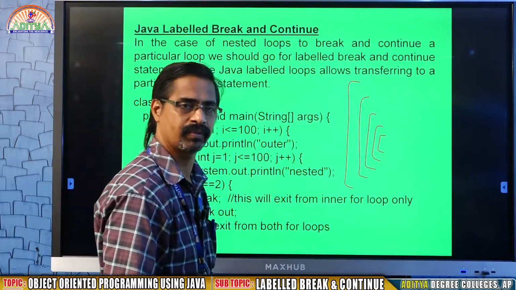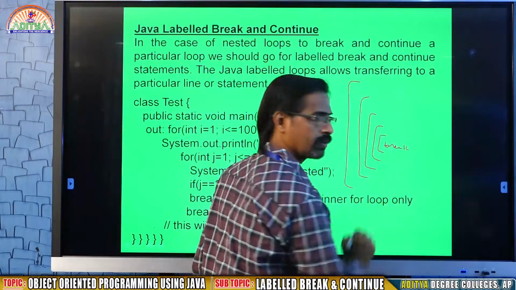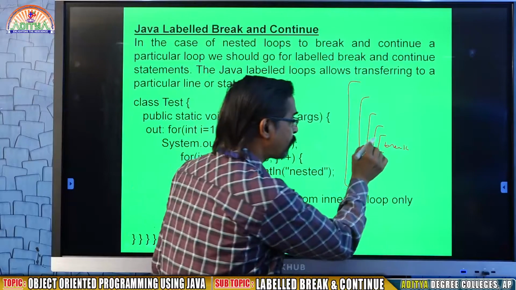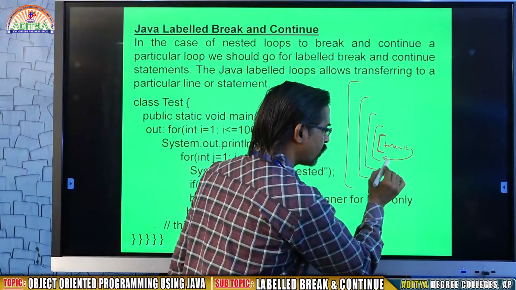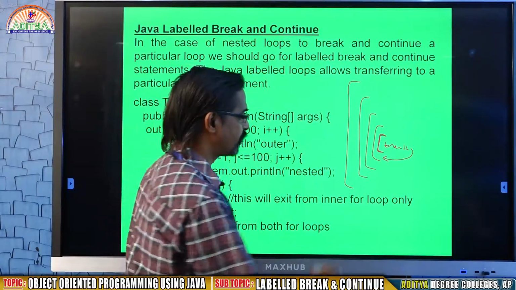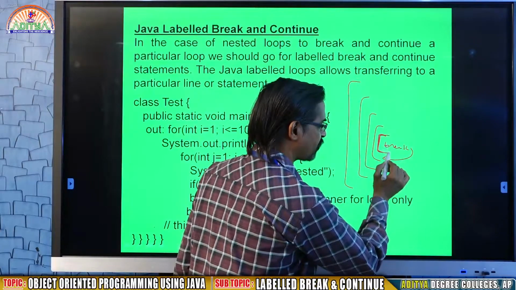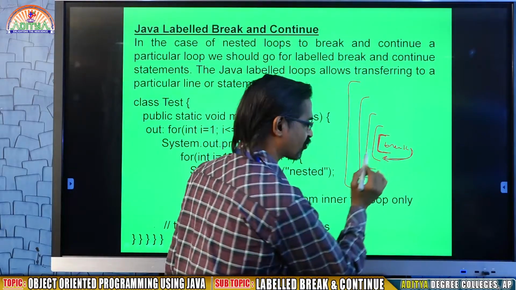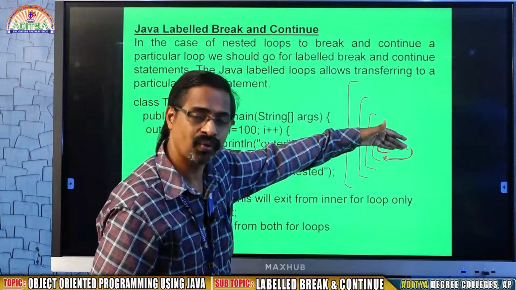For example, if I am going to write break here, what happens? Simply from this inner for loop, it will go out to the next line. That means it will skip the following block of statements and then continue to the next statement immediately following that inner for loop.